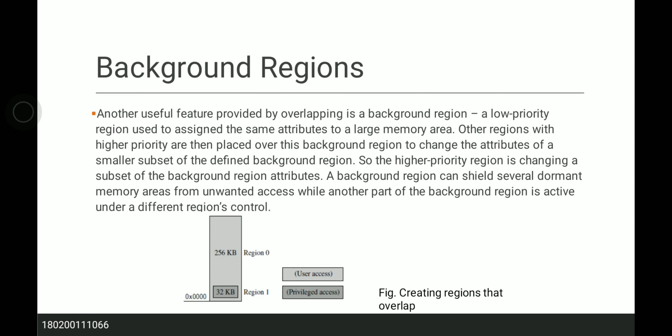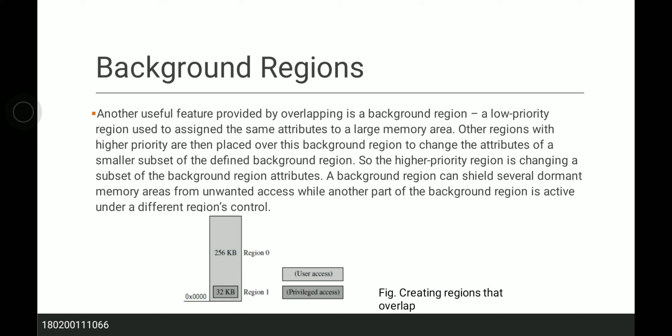Background region. Another useful feature provided by overlapping is a background region, a low priority region used to assign the same attribute to a large memory area. Other regions with higher priority are then placed over this background region to change the attribute of a smaller subset of the defined background region. So the highest priority region is changing a subset of the background region attribute.